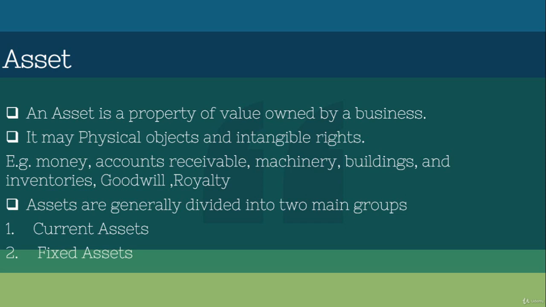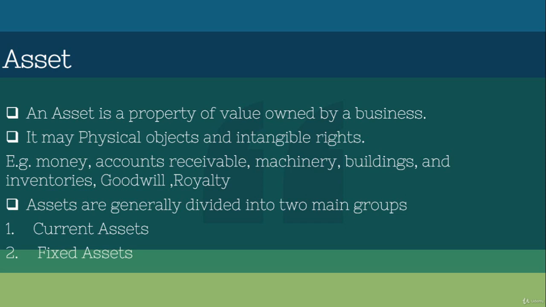For an example, as I mentioned in the previous example, I have a bookshop, so I bought a car, so the car belongs to our business, so the car is our asset. And I buy the building, so the building belongs to the business, so the building is one of the assets. So that is a thing.